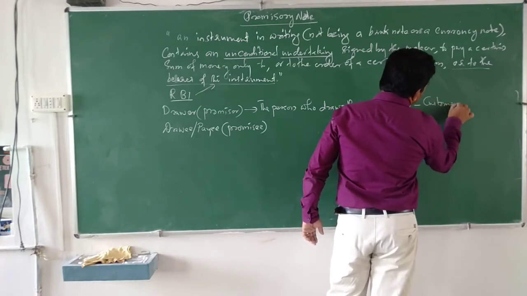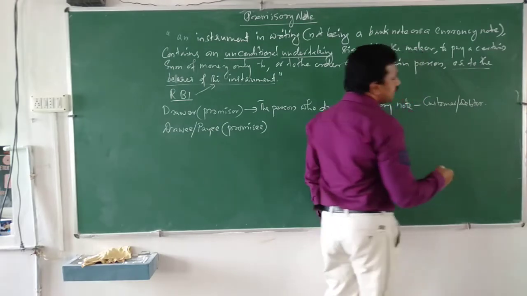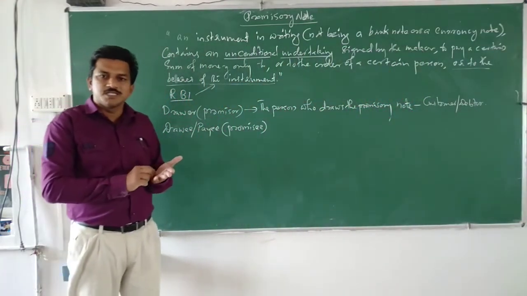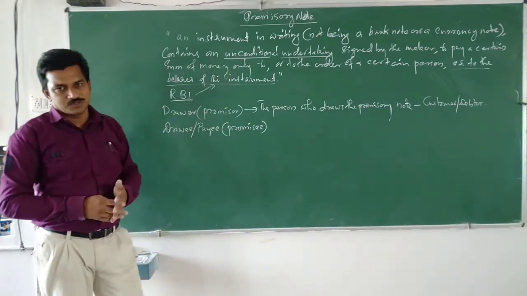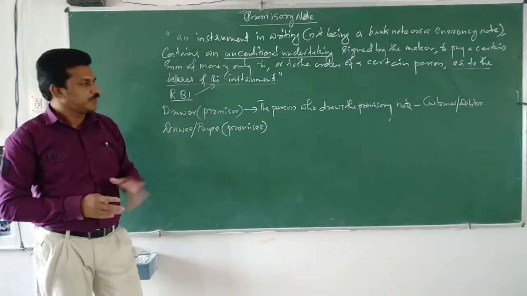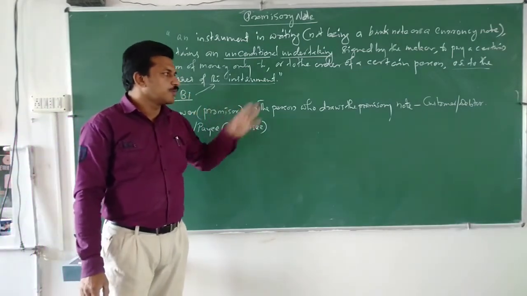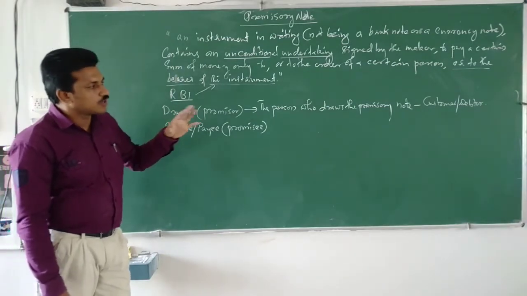Customer or debtor means I purchased the goods and after that I promise that I will pay this money on or before 3 months from today. So that's what the person who draws the promissory note, the customer or the debtor,